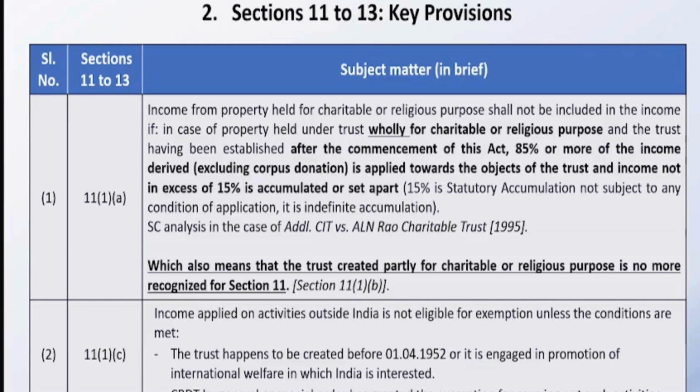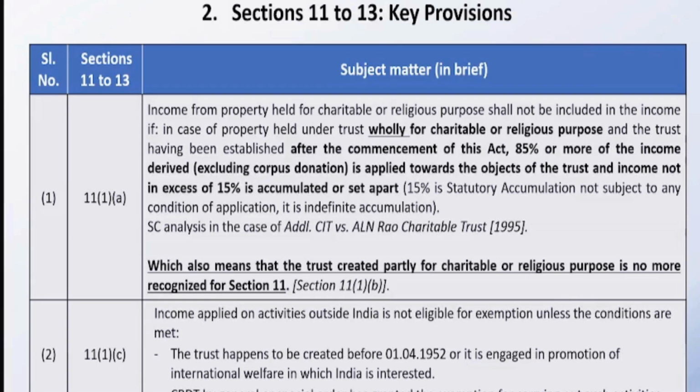There are different sections for NGOs. When we talk about Section 11, Section 11(1)(a) is the most important, which says that all the NGOs registered under Section 12A are given a statutory deduction of 15% of the cumulative receipts of the particular year.